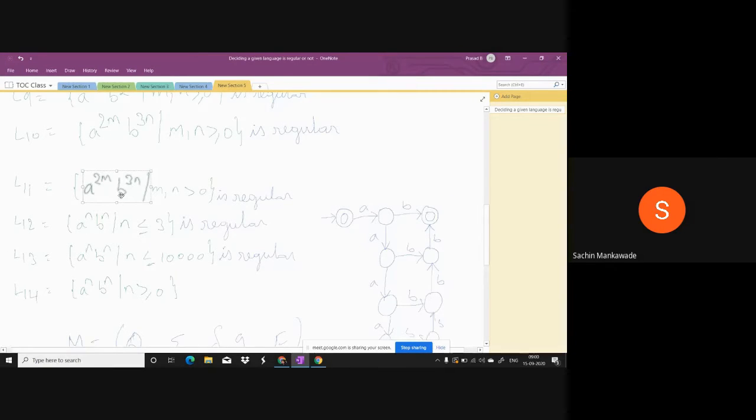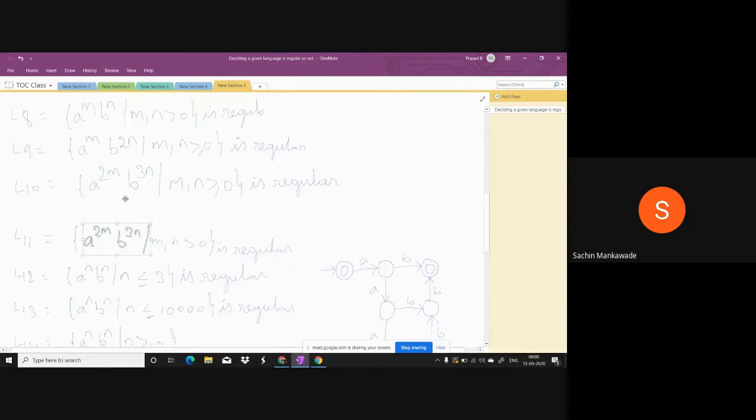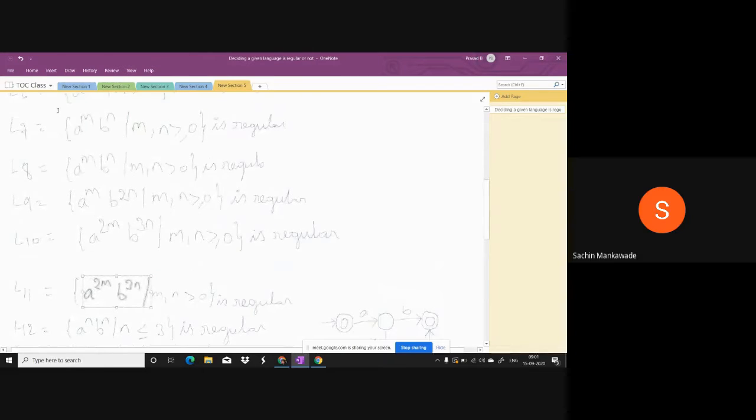Are the m and n values finite or infinite? Here and here and here. In all these cases, what are the m and n values? Are they finite or infinite? Please respond. Here, a power m followed by b power n, or a power 2m, b power 3, in all these L7 to L11, the m and n values are infinite, the strings are infinite.